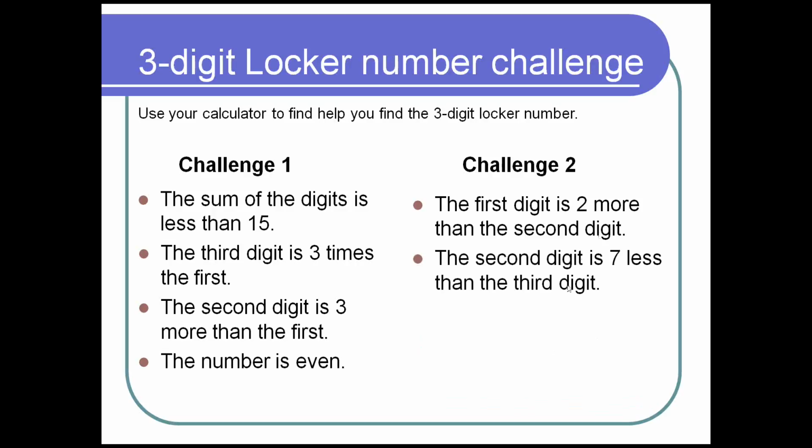That's kind of interesting, because what does that tell you about the second and third digit? Well, I'm guessing the second digit is probably not going to be 9 or 8, right? It gives you some good information. And the number is even. And this one only has 3 clues. They don't all have to have 4 clues.